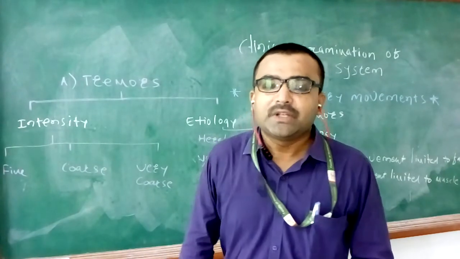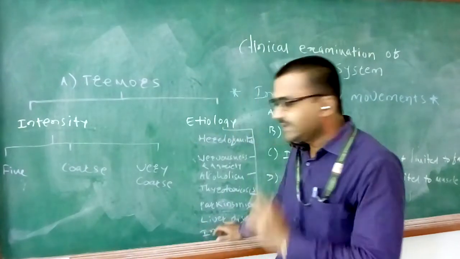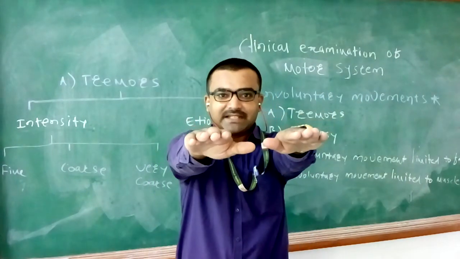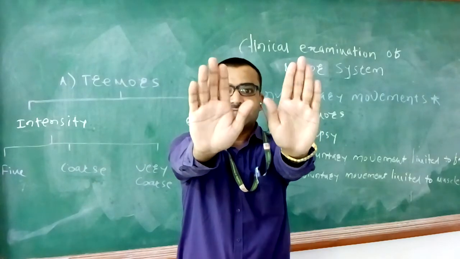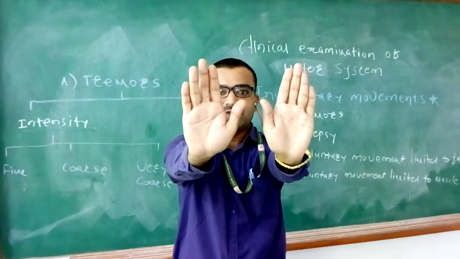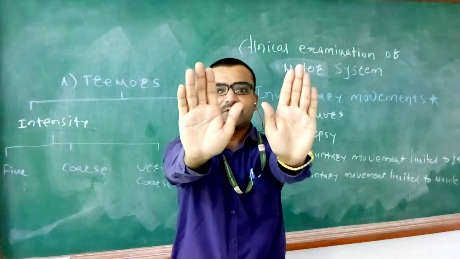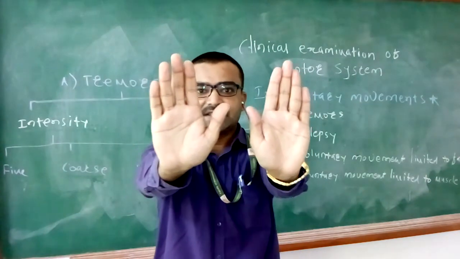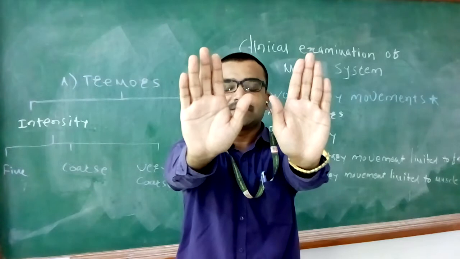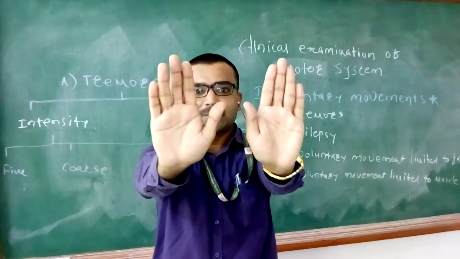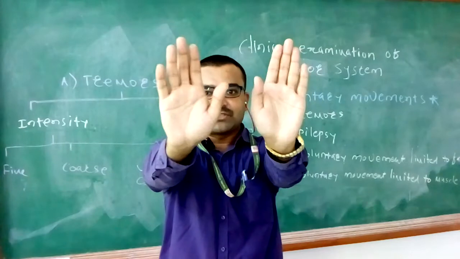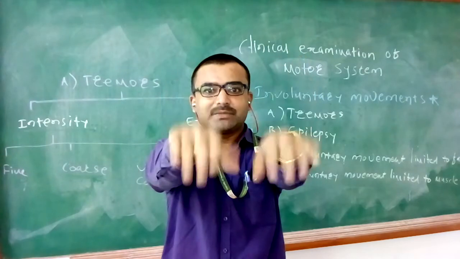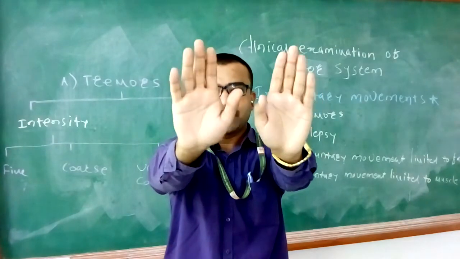In order to elicit the tremors, you have to ask the patient to outstretch his hands like this, then dorsiflex the wrist, flexion at the wrist joint like this, and ask the patient to hold this posture. If the patient has liver disorders, there will be presence of liver flaps. The person will be unable to hold this posture, and there will be dropping at the wrist joint like this. The patient will be unable to hold this, there will be a drop. So this type of tremor will be seen.